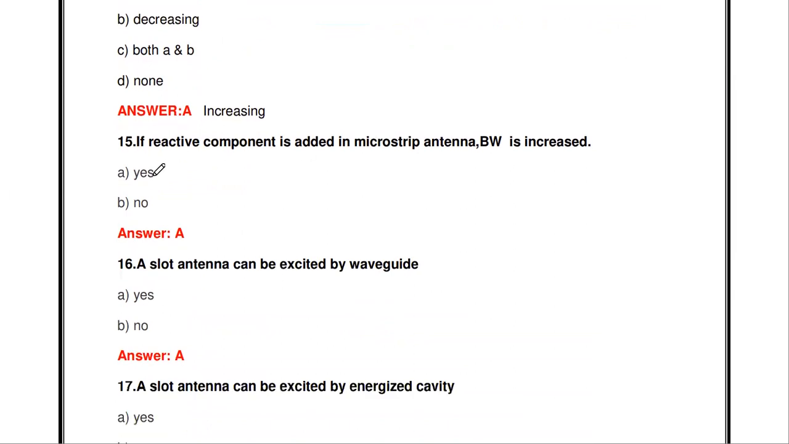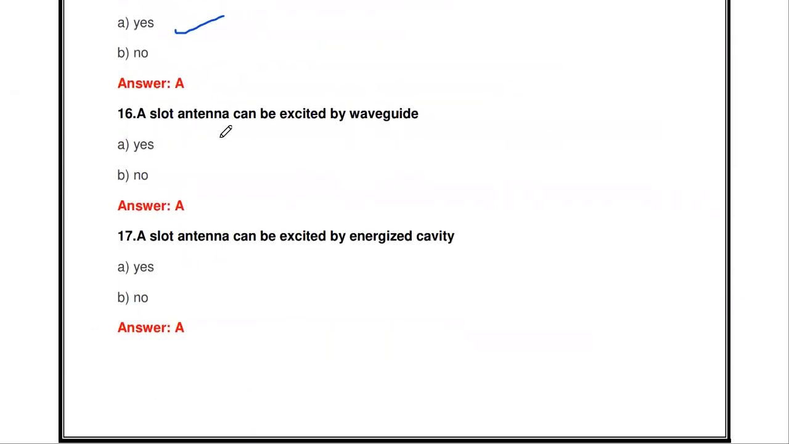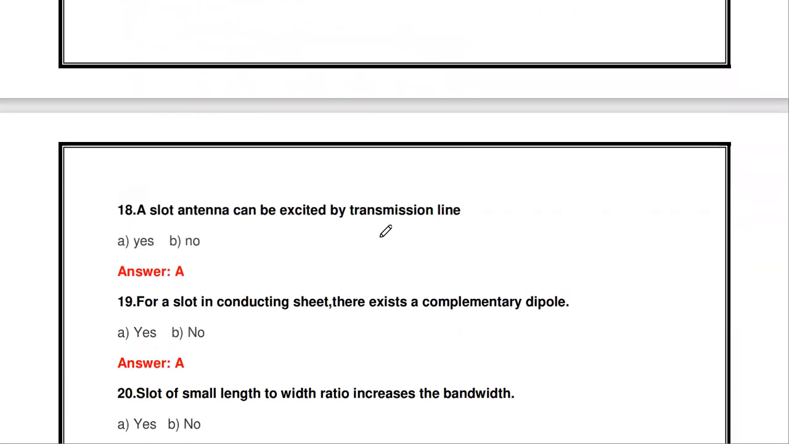Then the next one: if a reactive component is added in a microstrip antenna, the bandwidth is increased. The statement is true or false. It is true. Then the next one, slot antenna: a slot antenna can be excited by a waveguide. Yes, it is correct. The slot antenna may be excited by a waveguide, an energized cavity, or a coax transmission line.